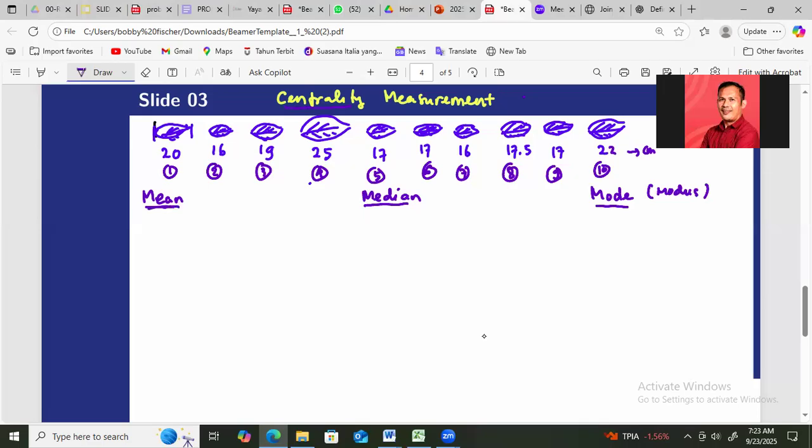The mean is described as mu for the population and x hat for samples. We use x hat here, the mean of the data.